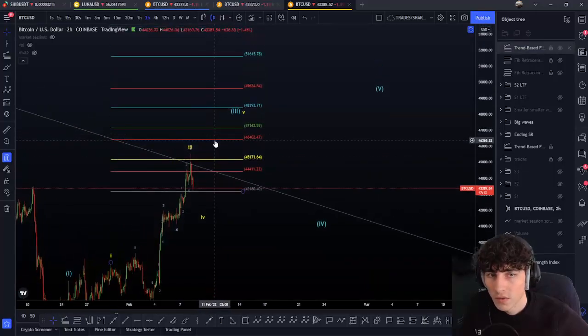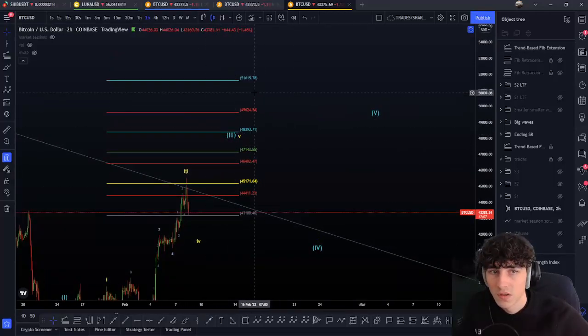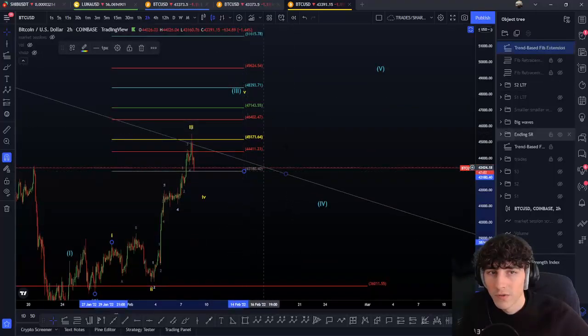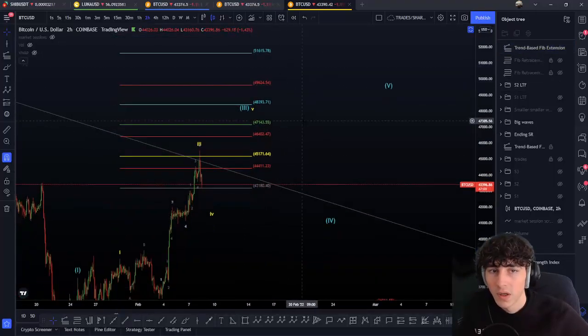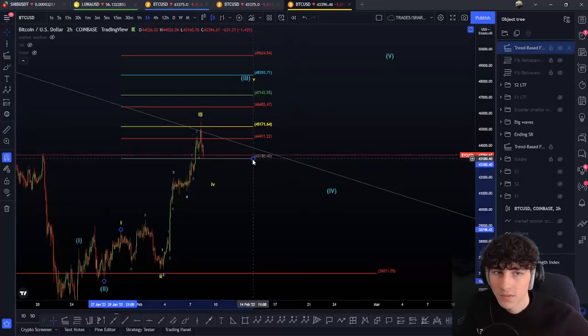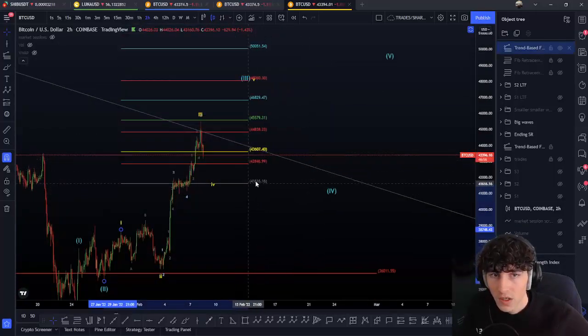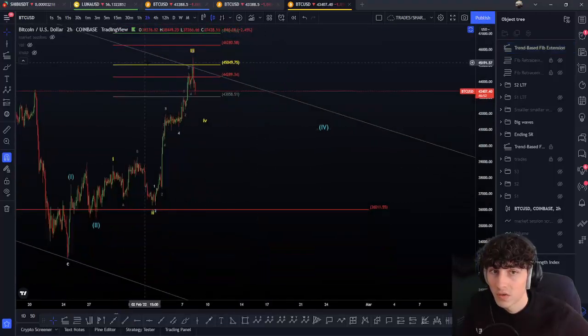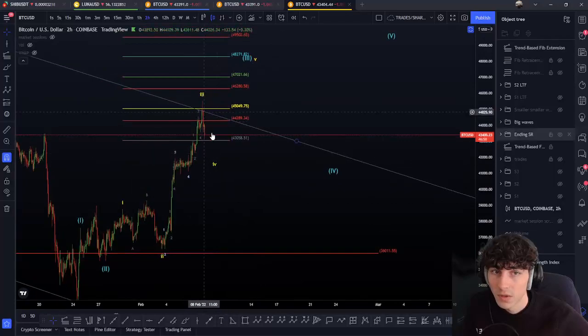If we go higher, the next target after the 100%, that is the most common target, is the 161.8, then the 261.8. These are every single target for wave 5. 261.8 is the maximum target. Now we can do an extension inside as always. So we just have to add this third click on the wave 4, if that's a wave 4 and that's not a drop at all for the ending, because that's going to be a decisive wave.